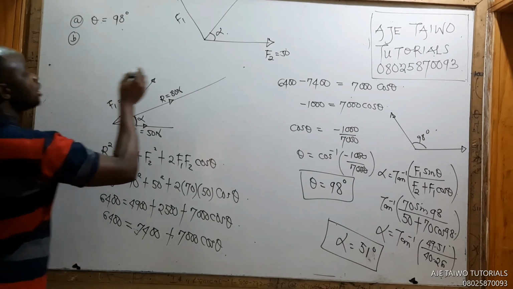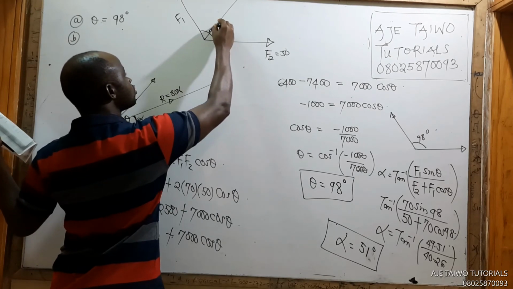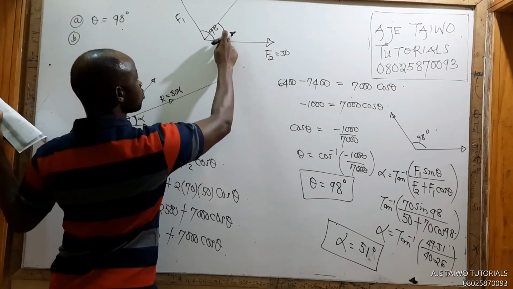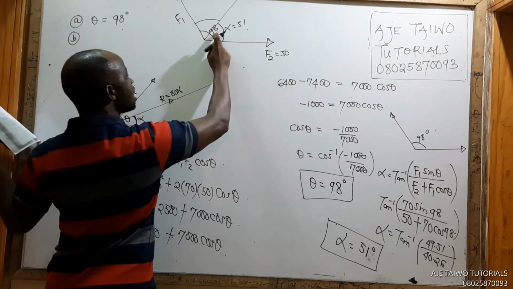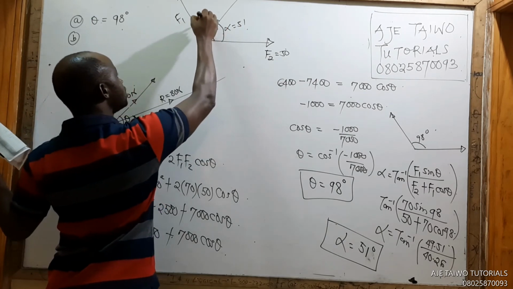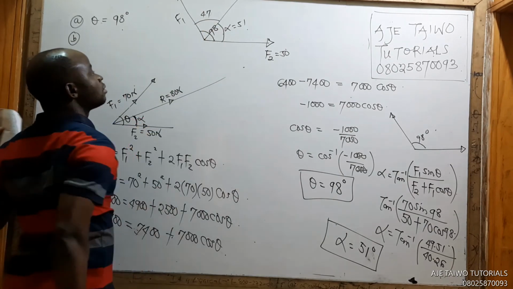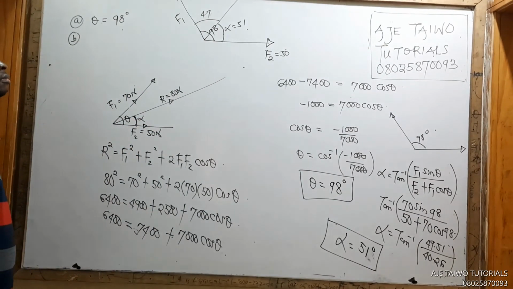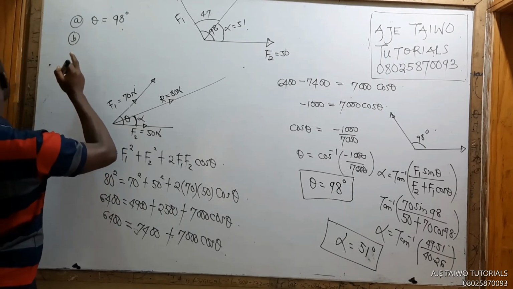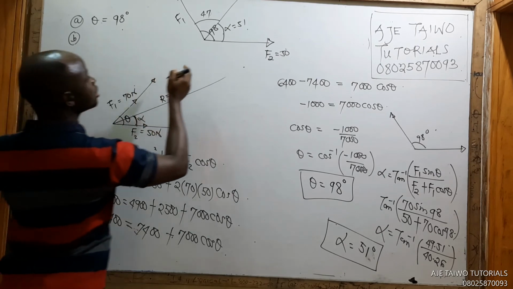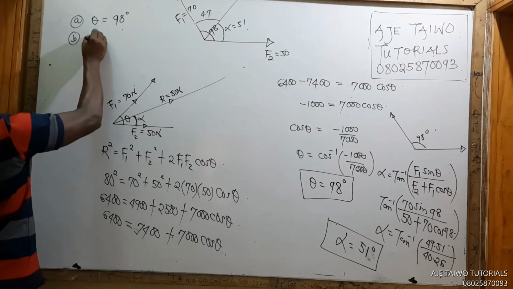For B question, see the board please. This whole angle is 98. We know that. This one is the angle it makes with 50, and that's what we call alpha. And that alpha is 51. This is the angle it makes with F1. That will be 98 minus 51, that's 47. Okay? That's 47. Good. So B question is the angle it makes with 70. This is the 70 here. The angle it makes with 70 is 47 degrees.